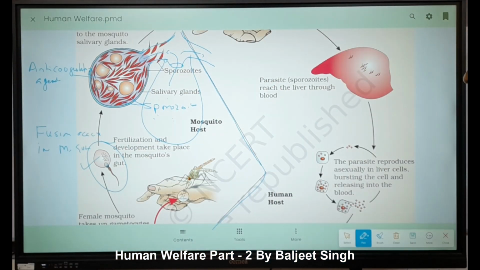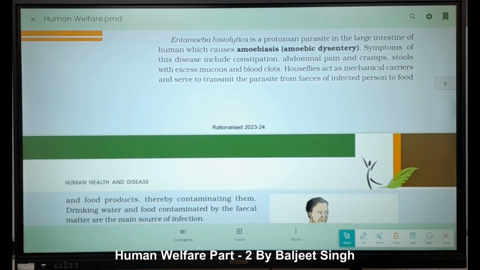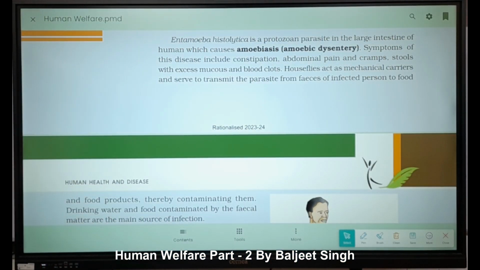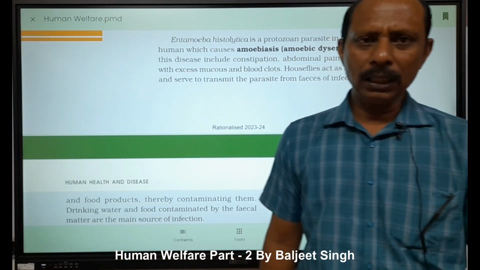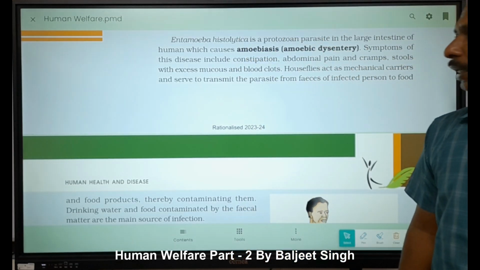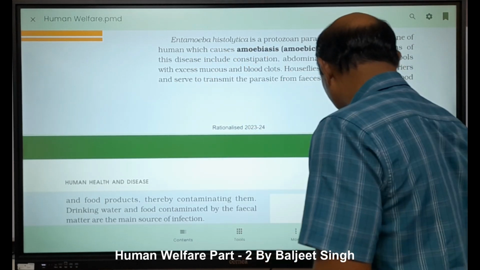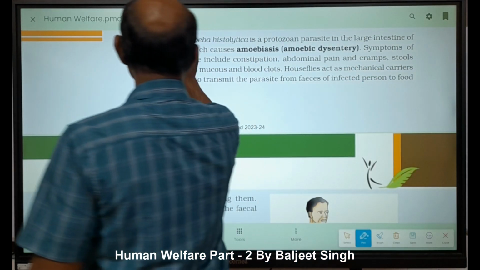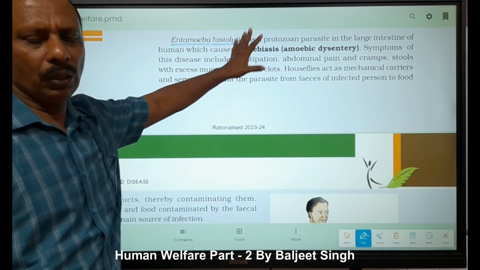Okay, I think you understand this one. Now another protozoan disease is given here, dysentery. Already we read one dysentery, that is bacterial dysentery, that is shigellosis, right? And here it is protozoan dysentery. Protozoan dysentery means what? Entamoeba histolytica is given here. Entamoeba histolytica, right? Histo means tissue, and lytica means what?